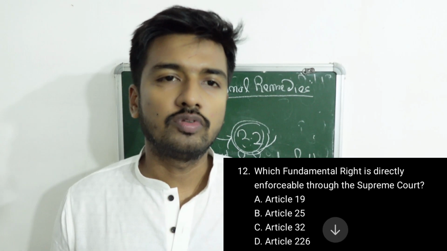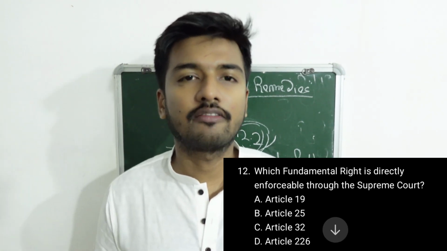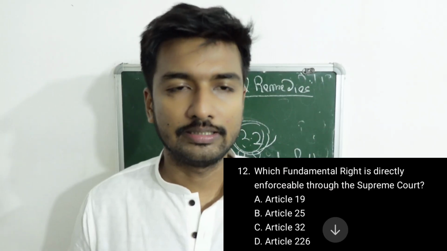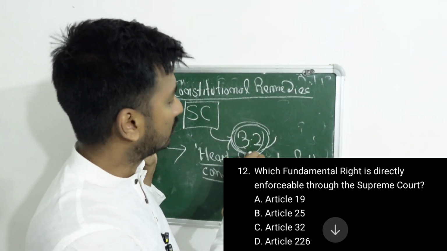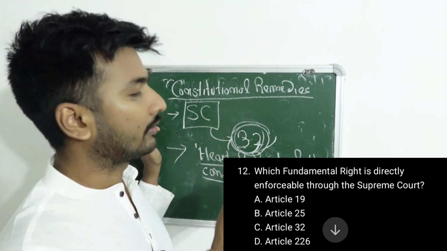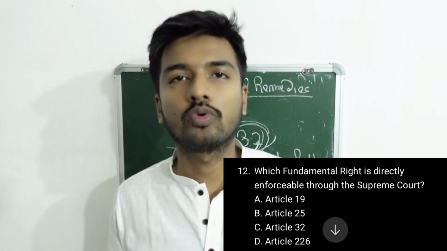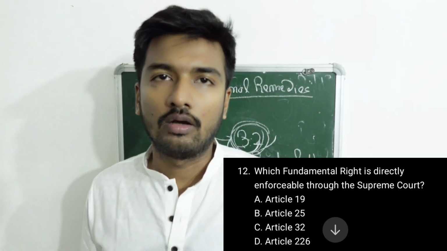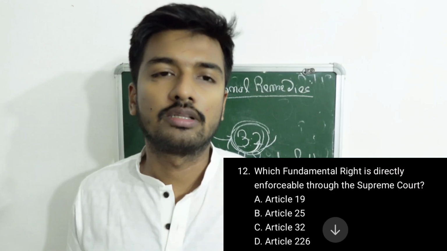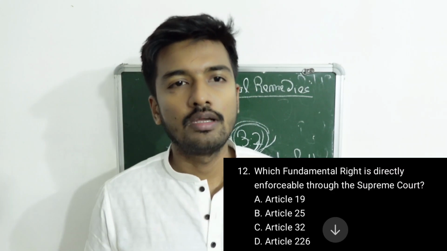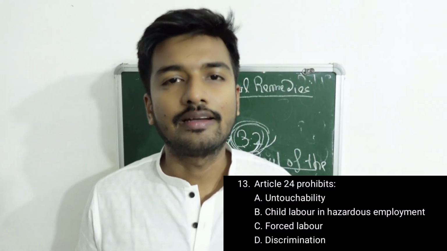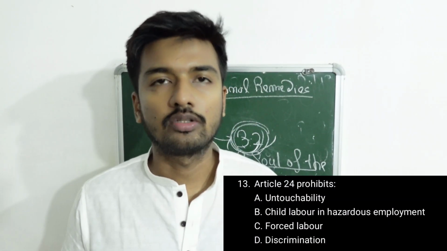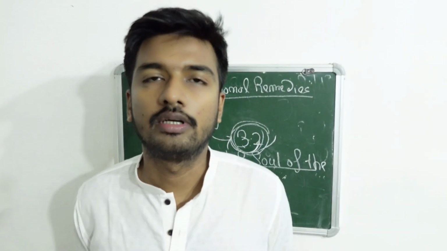Question number 12: which fundamental right is directly enforceable through the Supreme Court of India? Article 32, which I have just studied. Through Article 32, you can file a petition in the Supreme Court of India that you are denied your fundamental rights. Now question number 13: Article 24 prohibits child labor in hazardous employment. Article 24 relates to child labor.